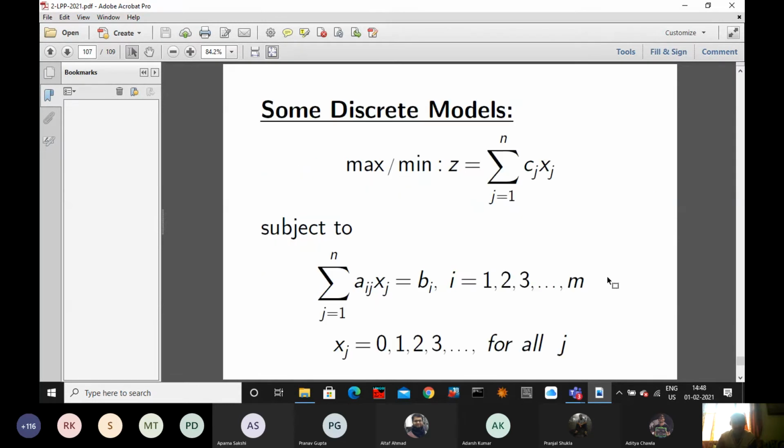Now, we have other models. This is the discrete model, the integer programming. We'll discuss that. Earlier xj was continuous. Now it is discrete. For the discrete case, it can be binary or it can be integer.